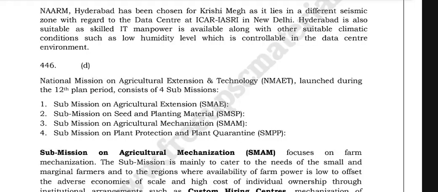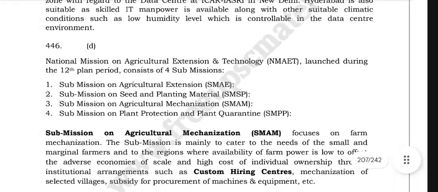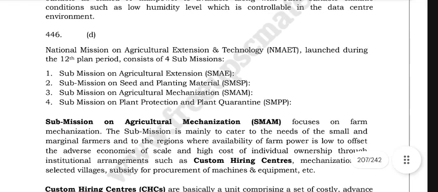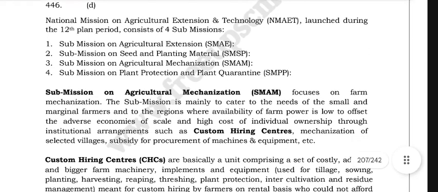It consists of 4 submissions: the Submission on Agricultural Extension, SMAE; the Submission on Seed and Planting Material, SMSP; the Submission on Plant Protection and Plant Quarantine, SMPP; and the Submission on Agricultural Mechanization, that is SMAM.